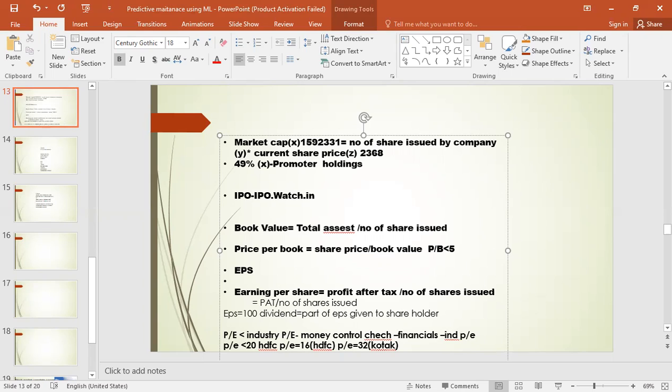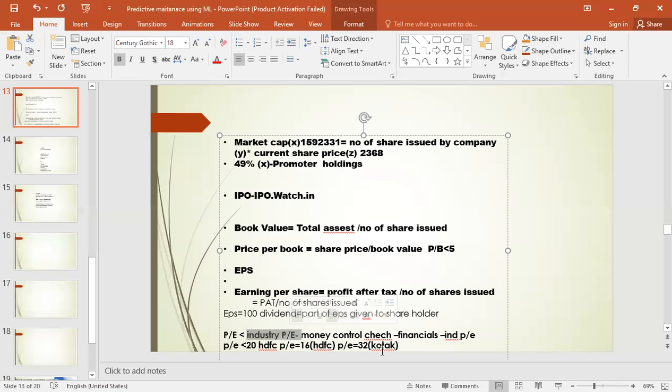If you check, the industry P by E ratio of banks is around 20-22. So Kotak Mahindra P by E ratio is 32, greater than industry P by E, so not satisfied. P by E ratio of HDFC is 16, less than the industry P by E. Anyhow, we cannot see it here, but if you download the Moneycontrol app, you can check the industry P by E ratio.